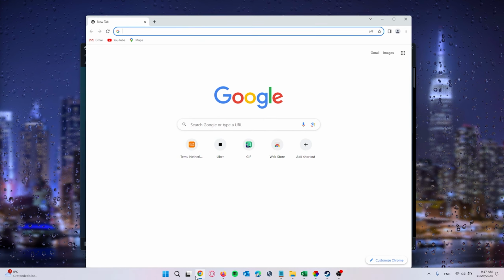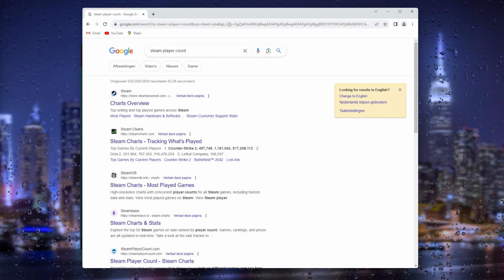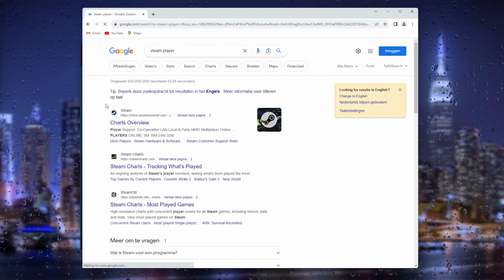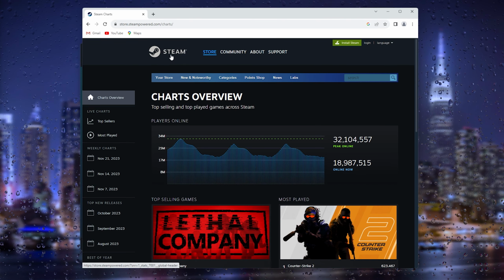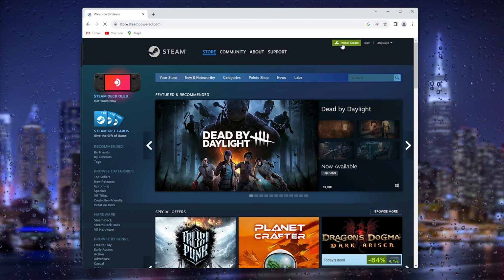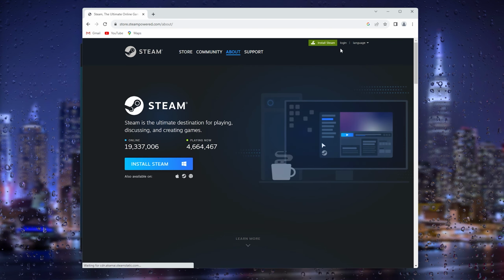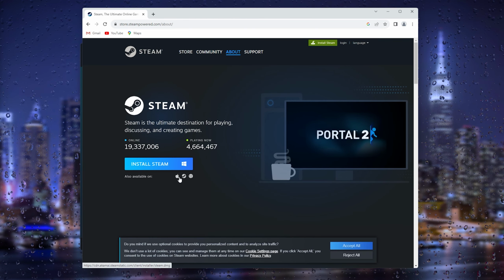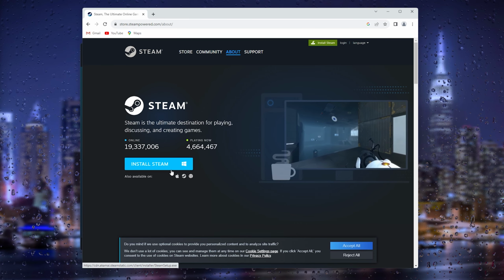Now all you have to do is open up your preferred browser, type in Steam Player. Not Steam Player account, just simply the Steam Player, and here it takes you to Steam. Now from here you can install Steam in the top right corner, as you can see. Now once you pressed it, it will download the exe, choose the system you're on, and from there open up the .exe file and follow the prompts given.